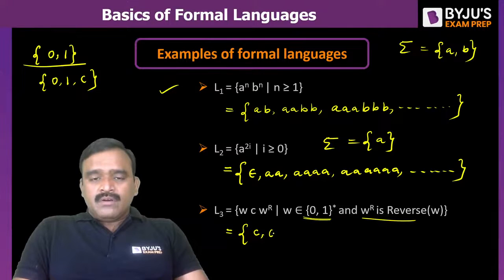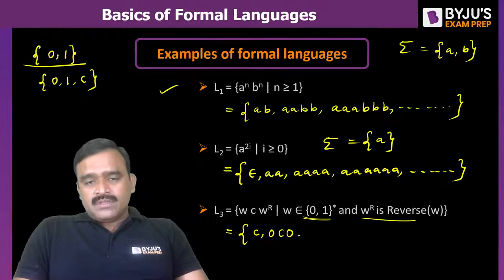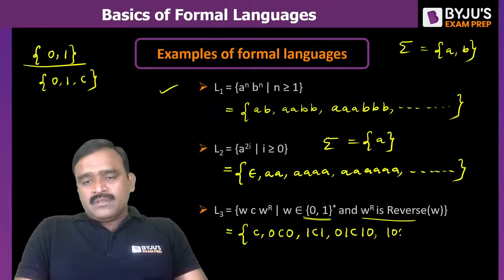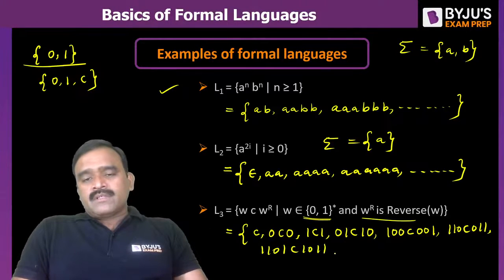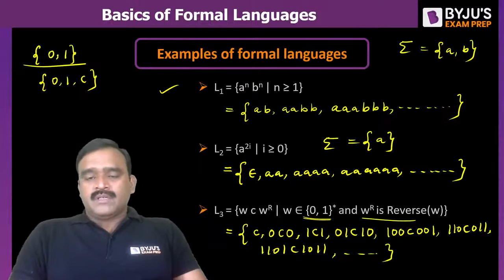When w is 0, the reverse is also 0. 0c0 and 1c1. 01c10. Okay. And 100c001 and 110c011. So these types of strings are present. Okay, and you will also have 1101c1011 reverse. So these types of strings are present.